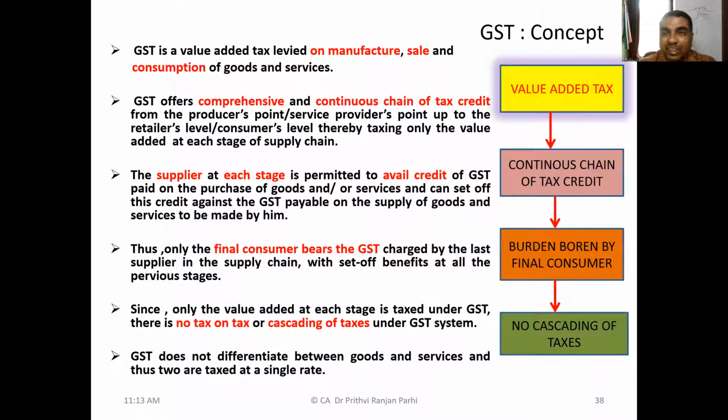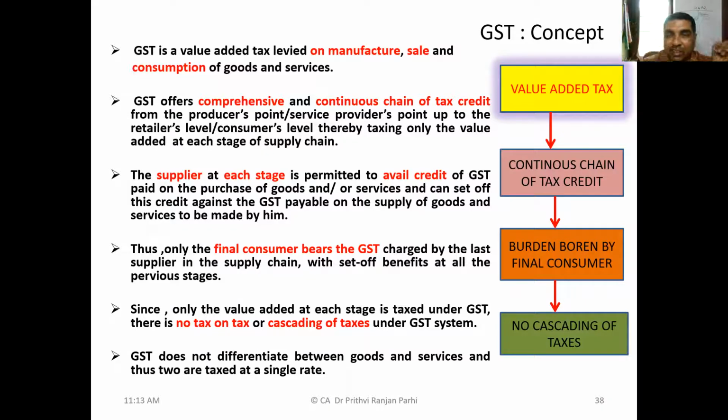Ultimately, the tax has to be borne by the consumer. The supplier at each stage avails credit of GST, and only the final consumer bears GST. Since the supplier is paying tax on the value of supply and availing input credit, effectively it is understood as a tax on value addition. Therefore, it is referred to as value added tax. And there is no difference between goods and services. So far as GST is concerned, they are the same. Whenever there is a supply, GST is levied.